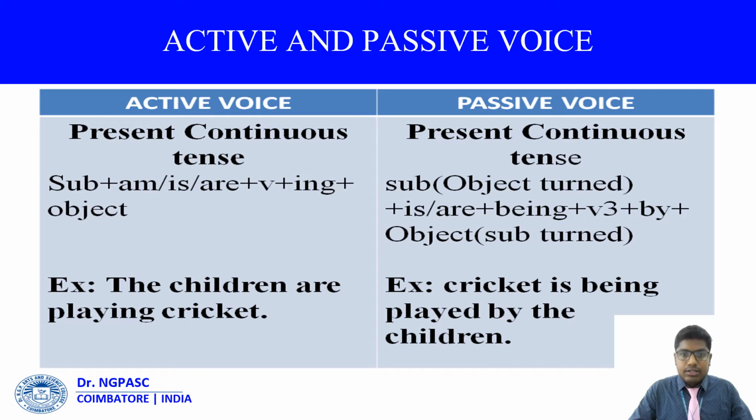It is in the present tense, so we have to use the present form of the be verb: cricket is. And for interchanging active voice, especially in the present continuous tense, we have to include being to indicate that the process is going on. Cricket is being, and don't forget to change the verb into past participle: played by the children. Subject in the place of an object, object in the place of a subject.